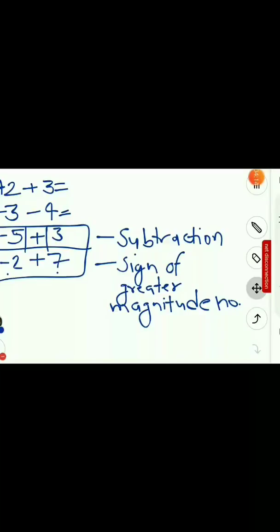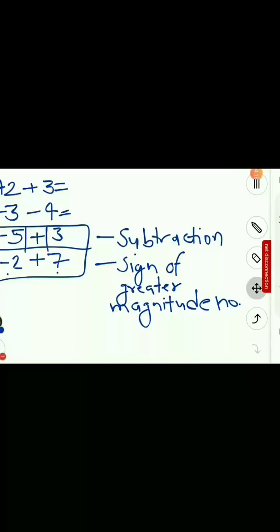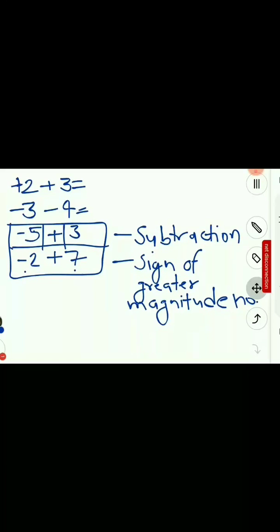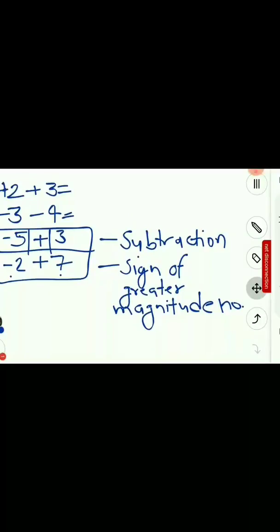greater magnitude number. So greater magnitude is of, here it is of 7. So minus 2 plus 7 is plus, and what is the operation that we have to perform here? It's subtraction. So 7 minus 2 is 5. So the answer will be plus 5.